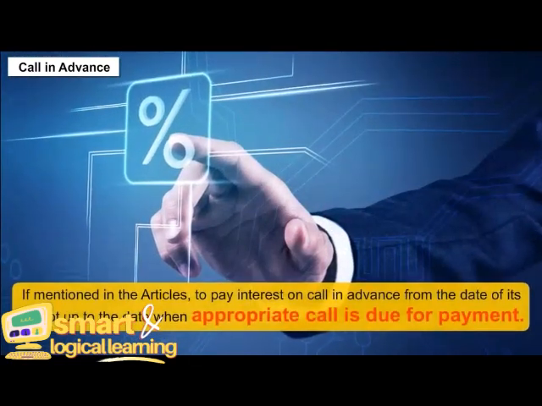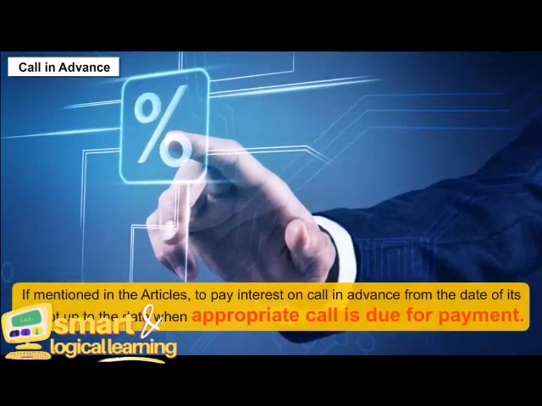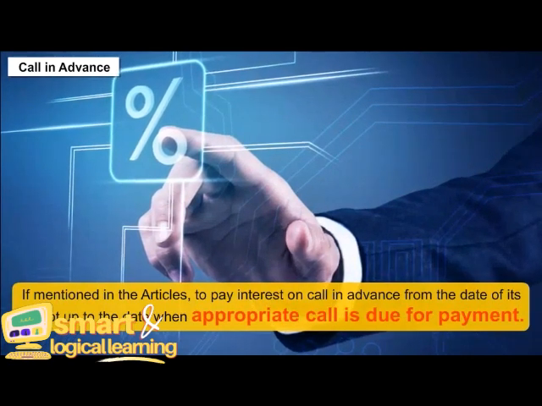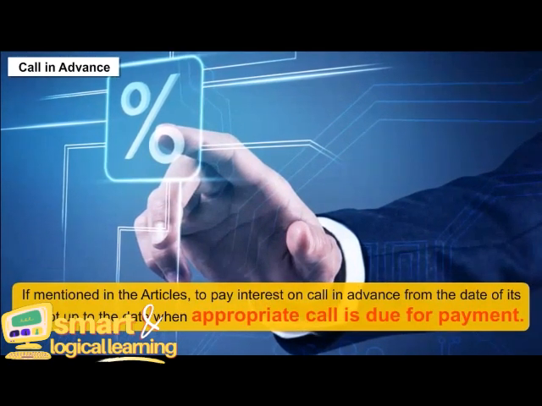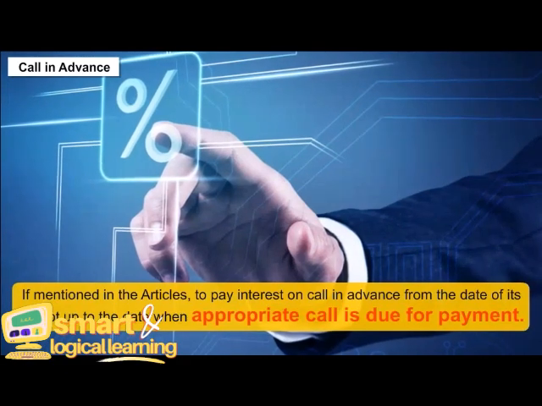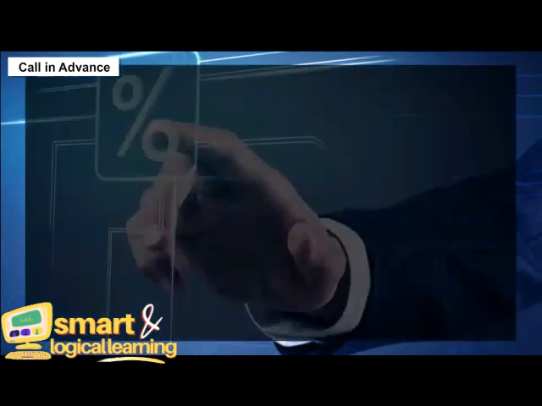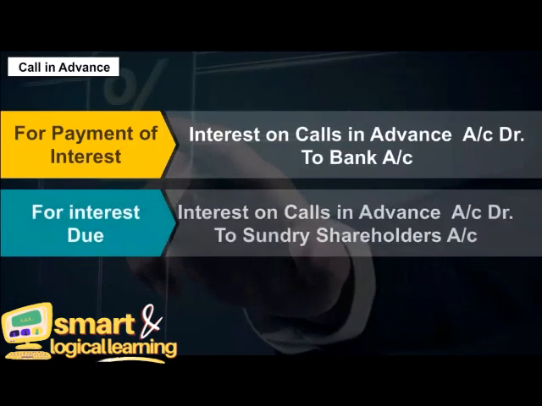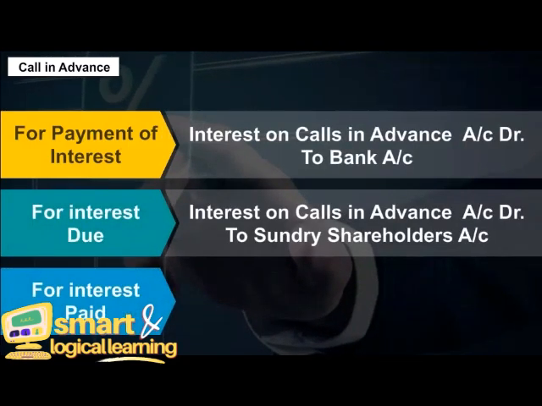If mentioned in the articles, interest is paid on call in advance from the date of its receipt up to the date when the appropriate call is due for payment. The entry would be done as follows: for interest due, for interest paid.